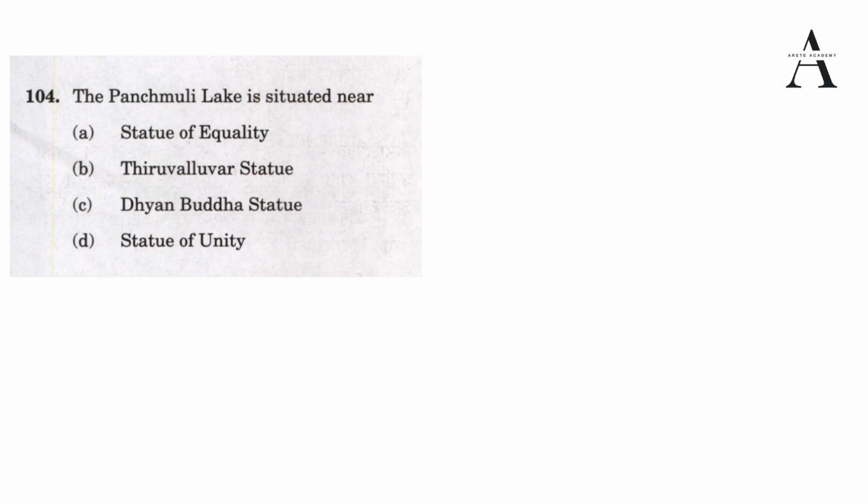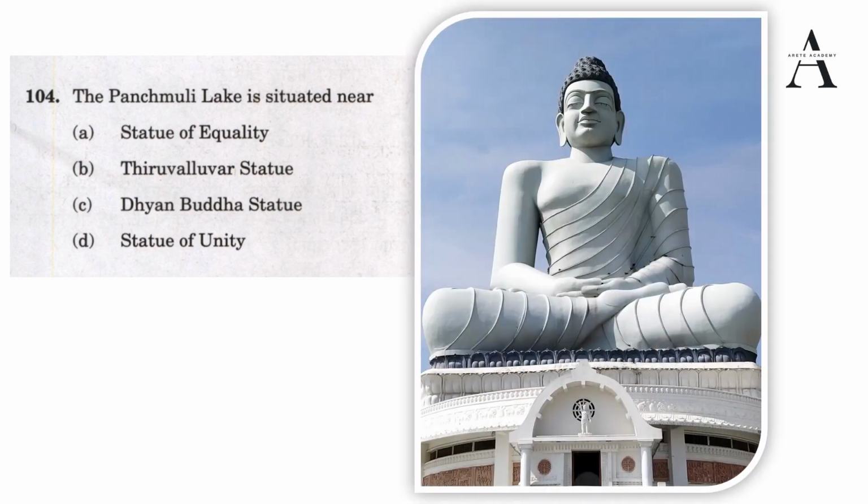Now let's see option C, Dhyan Buddha statue. This Dhyan Buddha statue is of Gautam Buddha sitting in a meditative posture, located in Amravati. We know Amravati was in news because Andhra Pradesh announced Amravati as the capital. It is 125 feet long and on the banks of the Krishna river. Sometimes they ask about rivers also. It depicts sculptures from the Amravati School of Art, which flourished in the region somewhere around 200 BC to 200 AD. This statue was unveiled in 2015. So that is the importance of Dhyan Buddha statue.